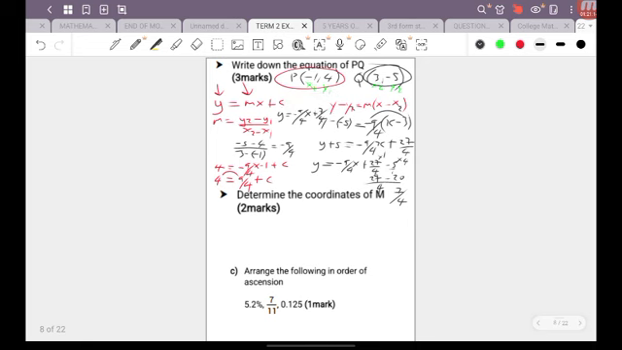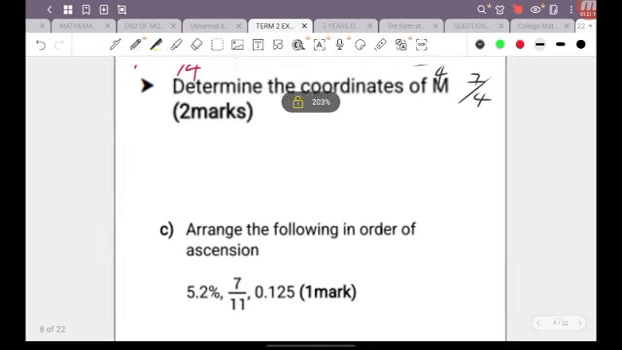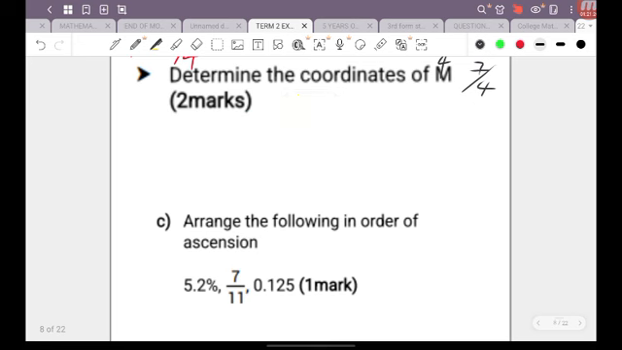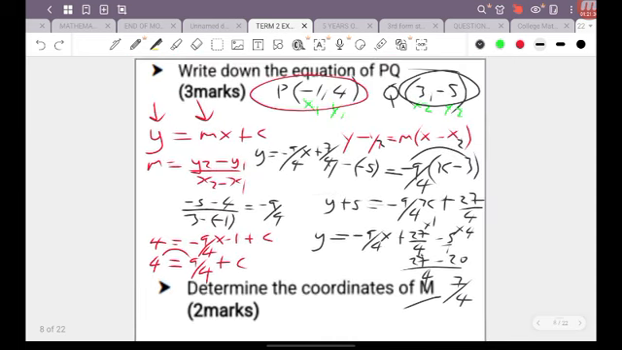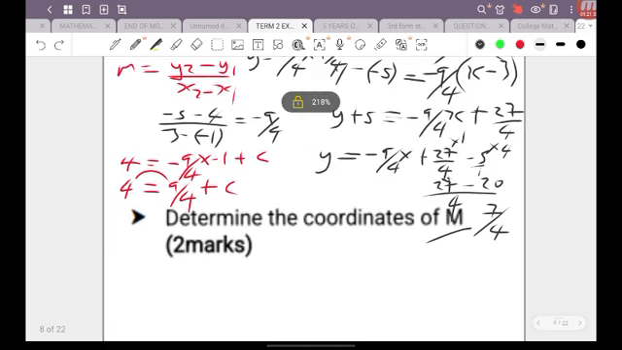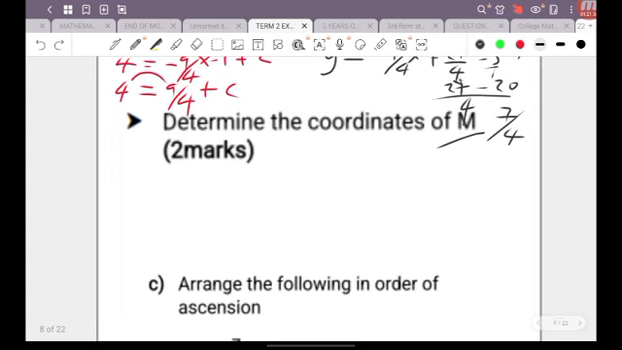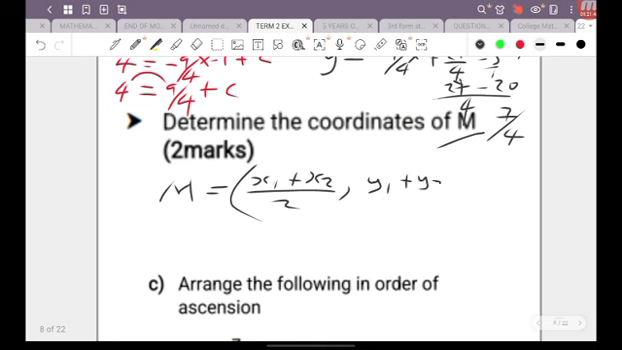All right. Beautiful, beautiful. Let's move on then now to determining the coordinates of M. Please note that this capital M is not the same thing as the m that we were discussing up here. Small m or lowercase m is gradient, capital M is midpoint. So we have to recall the midpoint formula, which is x1 plus x2 over 2, comma, y1 plus y2 over 2.